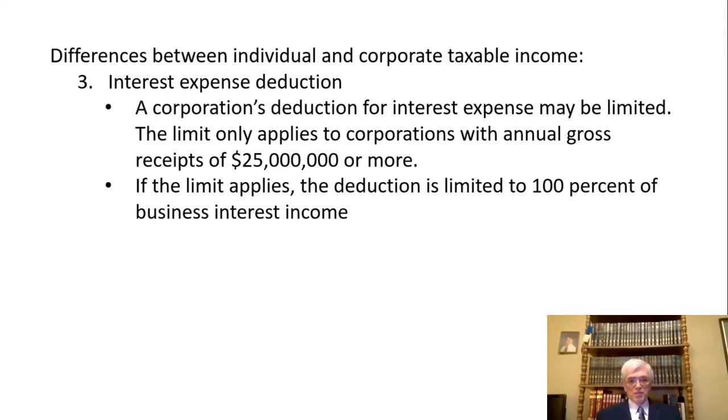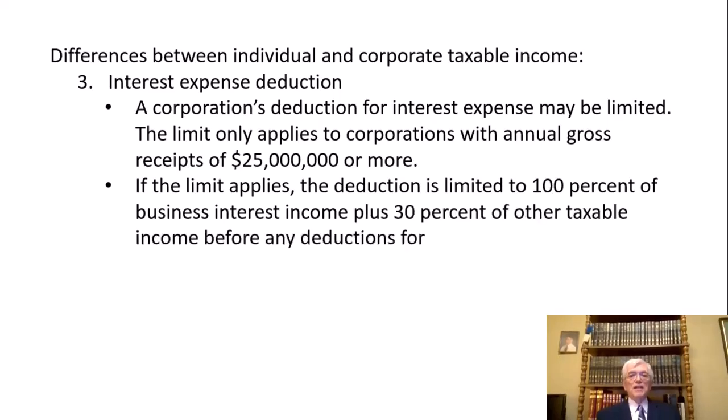So first of all, if you had business interest income and business interest expense, anything up to your business interest income, yeah, you can deduct that. We're making you include the interest income. Seems only fair we should give you the interest deduction. Plus 30% of other taxable income before any deductions.